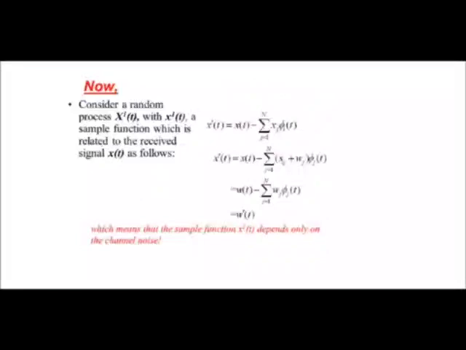Now consider a random process x dash of t, with x dash of t as the sample function which is related to the received signal x of t. Now x dash of t is computed with the equation x of t minus summation j equal to 1 to n xj multiplied with phi j of t, where xj is the estimated value of the signal and phi j of t is the orthonormal basis function.